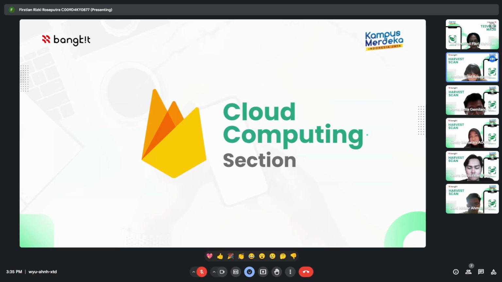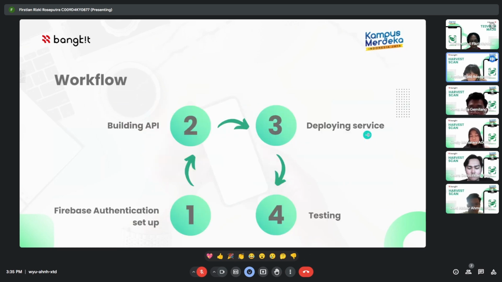This is the cloud computing section. In the cloud computing section, there are 4 steps. The first step is authentication setup using Firebase. In this step, we are using Firebase mechanism to authenticate the app. The second is building API.